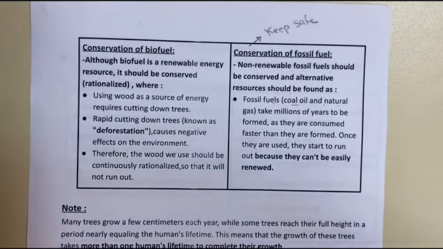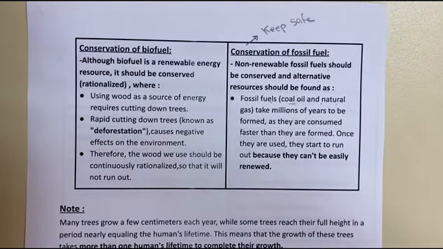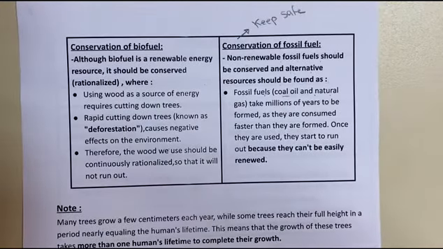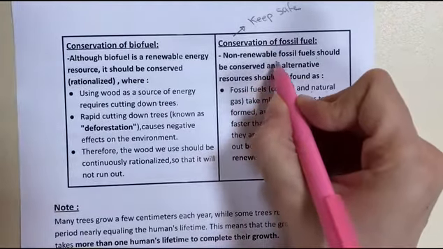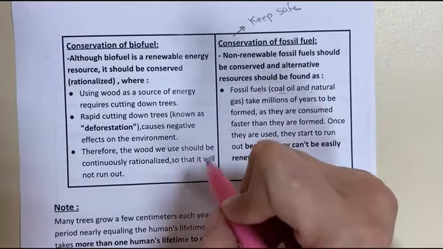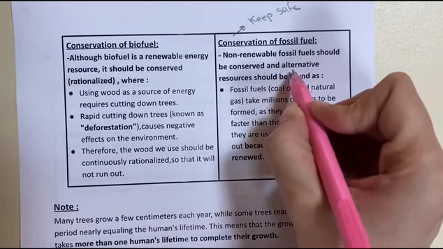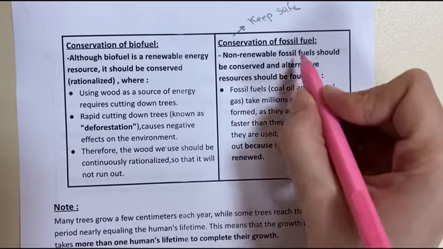So which one of the two types of fuel should we use more than the other? Of course, the biofuel. We should keep the fossil fuel safe, conserve it. The fossil fuel is a non-renewable energy resource. We should use alternative resources to the fossil fuel.